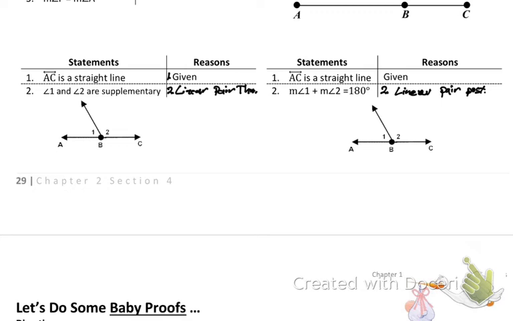Put one in front of the given. Yes, I should put one in front of the given. Thank you. Guys, this is important. Linear pair appears 3 times. It says 3 things that seem very close together but are different. One says what a linear pair is. The other one says that they equal 180. The last one says that they are supplementary. All 3 are in there because they all say different things. Pick up your head.